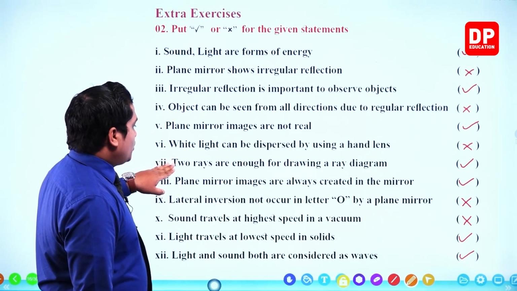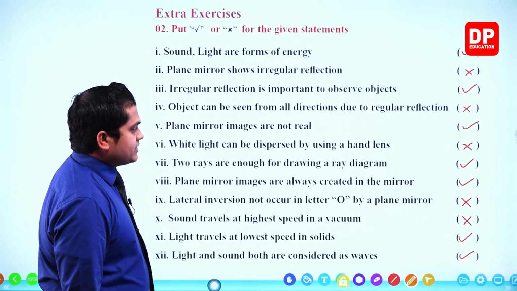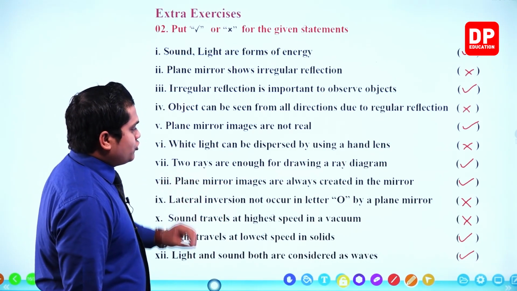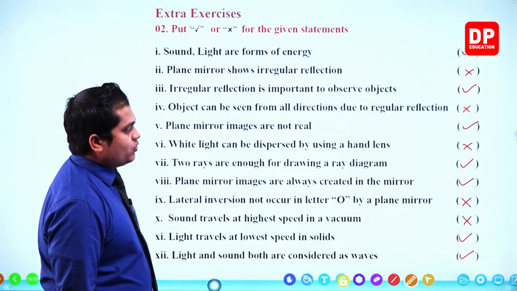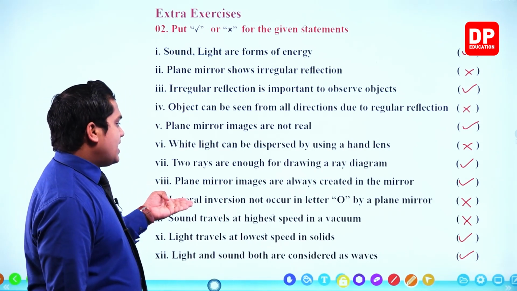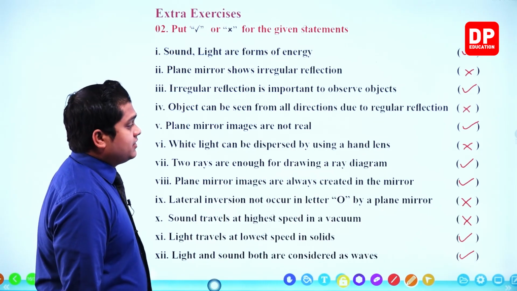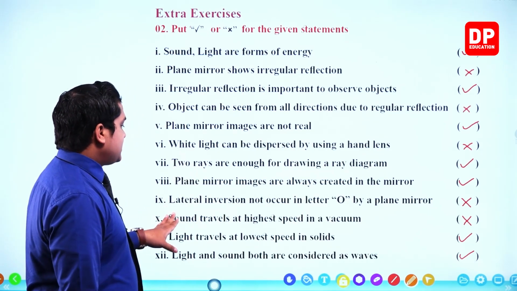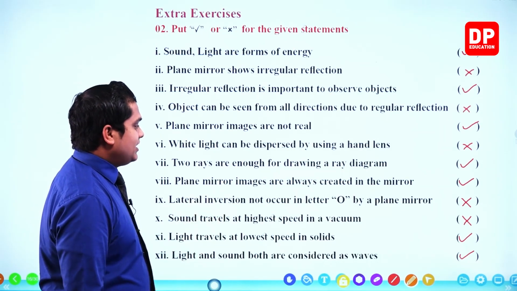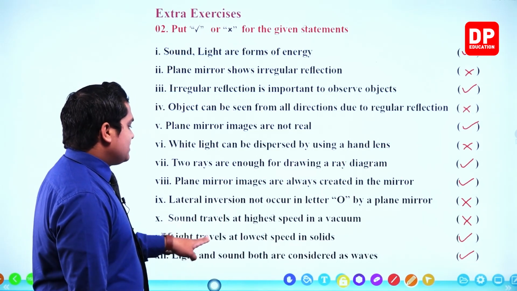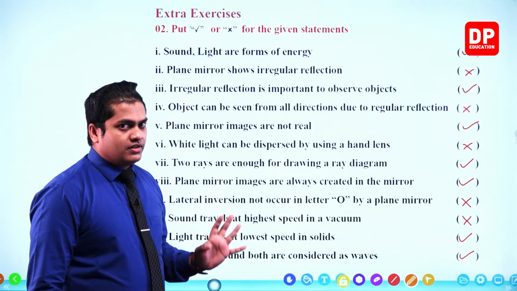Next one. Two rays are enough for drawing a ray diagram. Correct. Two rays are enough. Plane mirror images are always created in the mirror. Once again correct. That is why those things are called virtual images. Lateral inversion does not occur in letter O by a plane mirror. Actually lateral inversion occurs, so therefore it is incorrect. Sound travels at the higher speed in a vacuum. Incorrect. Sound doesn't travel at all within a vacuum. Light travels at the lower speed in solids. Correct, because the higher the density, the lower the speed of light.